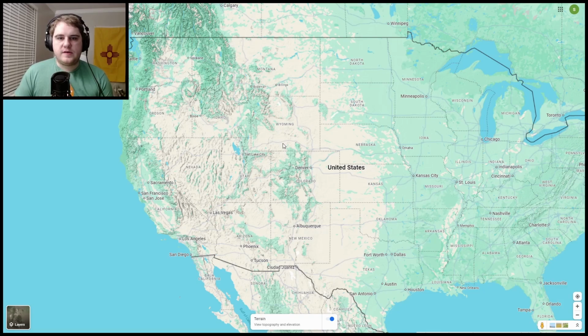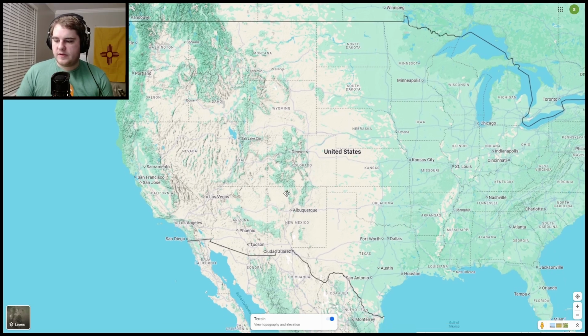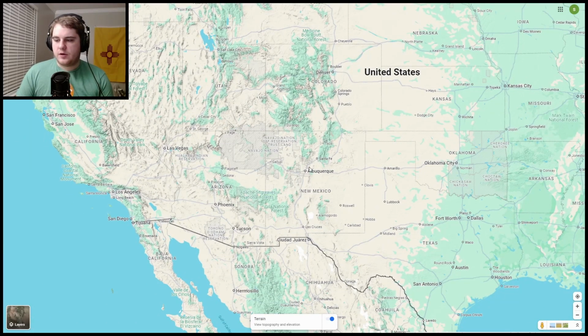Moving a bit more east, we have the Rocky Mountains. This is the bulk of the mountains that can be found basically just east of the Great Basin. So most of Idaho, a lot of Montana, some of Wyoming, a lot of Utah, and a lot of Colorado, though it does extend down through Arizona and New Mexico as well.